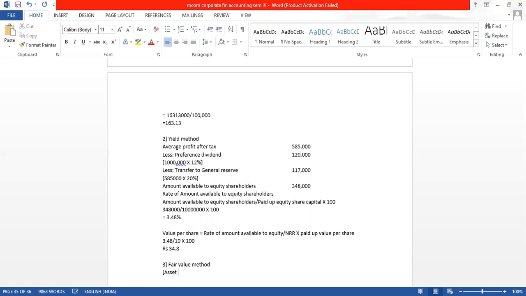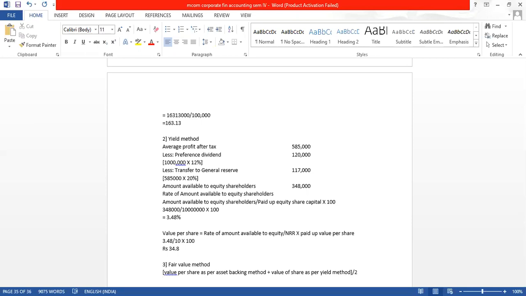I will write again: value per share as per the asset backing method, which is also called the net asset method, plus value of share as per the yield method, divide by 2.